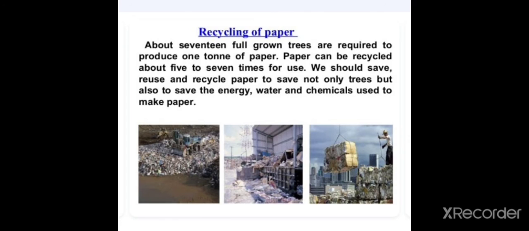Recycling of paper. What do you mean by recycling? The process of converting waste materials into a usable material is known as recycling.